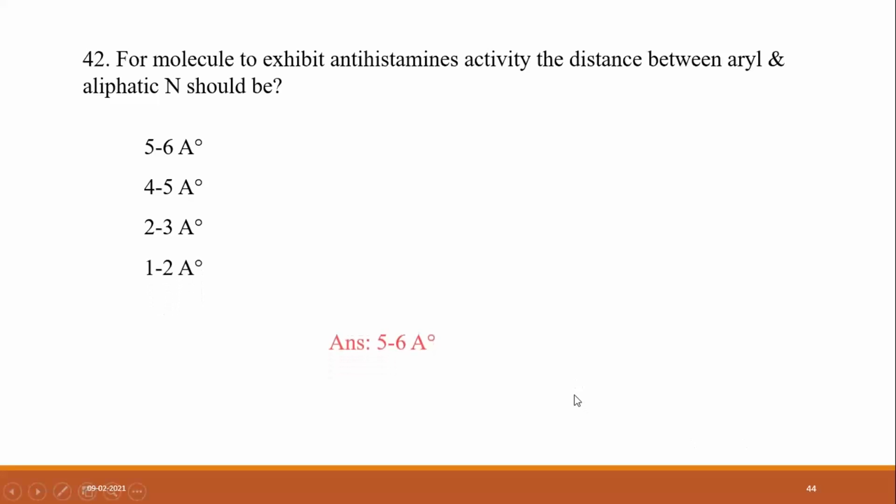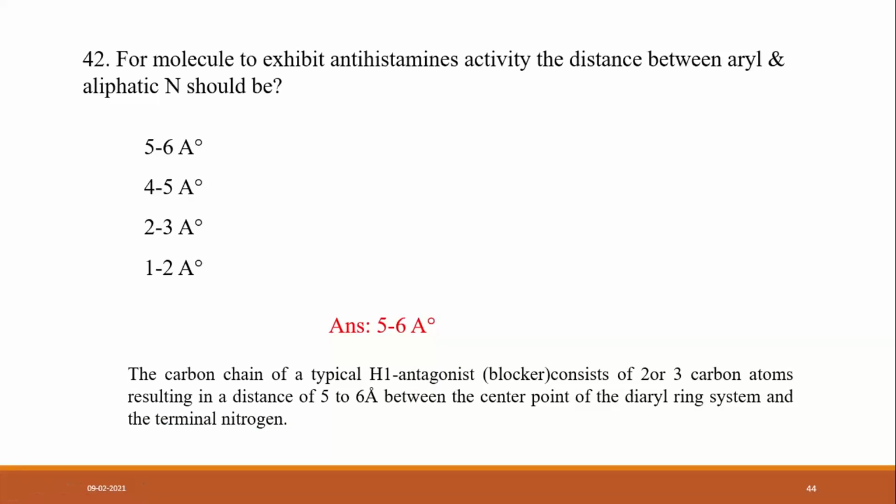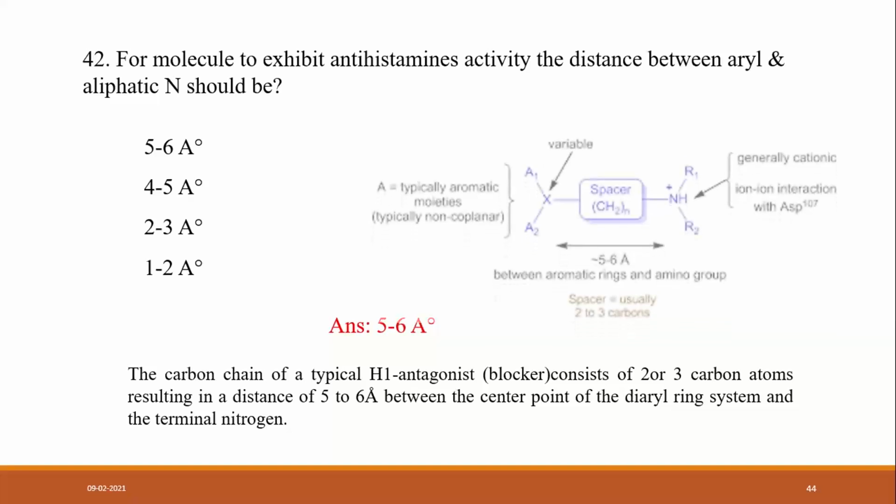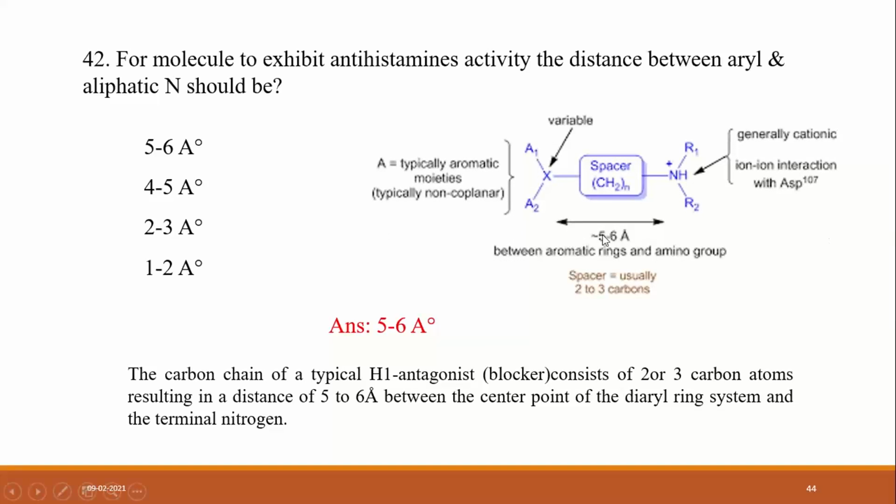The answer is 5 to 6 angstrom, because the carbon chain of the typical H1 antagonist consists of 2 or 3 carbon atoms, resulting in a distance of 5 to 6 angstrom between the center point of the diaryl system and the terminal nitrogen. This distance is required for the biological activity of antihistamines or H1 blockers.